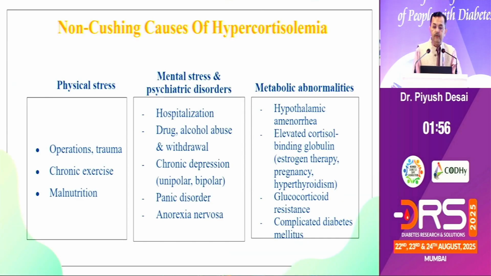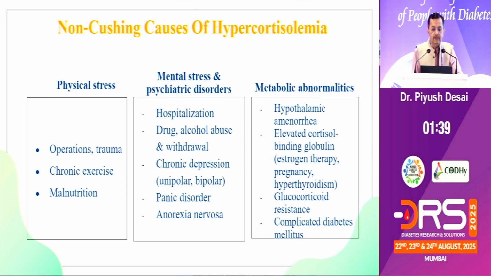Along with that, it is not a cakewalk. We were discussing that type 1 management in India is not a cakewalk, but Cushing syndrome or hypercortisolism diagnosis is also not a cakewalk, because physical stress can cause hypercortisolemia.